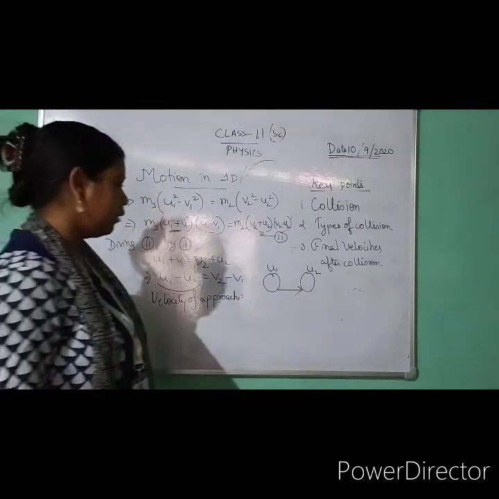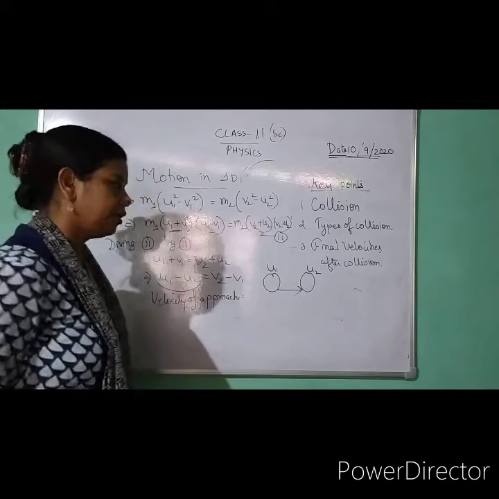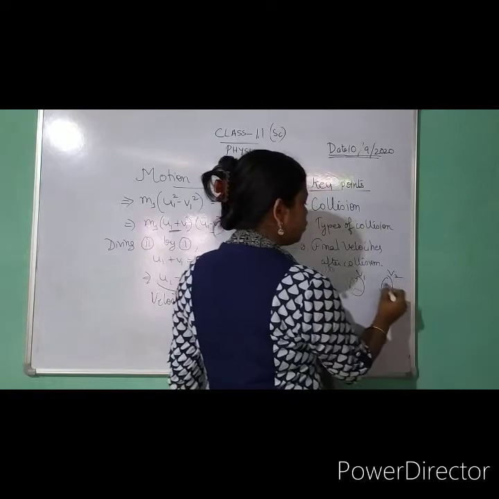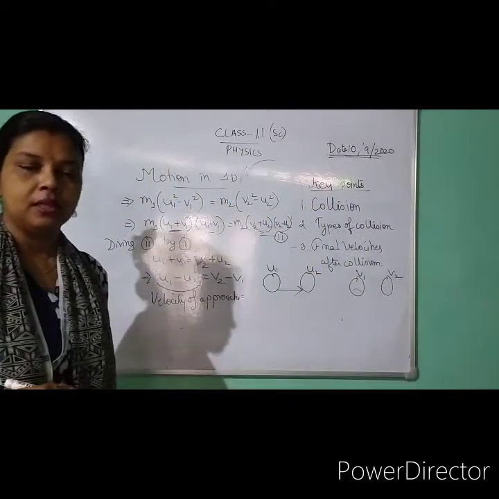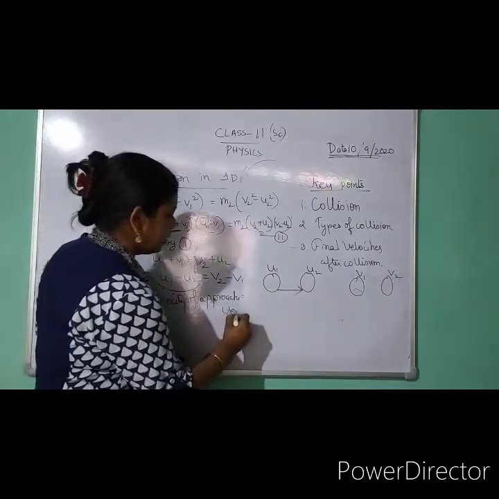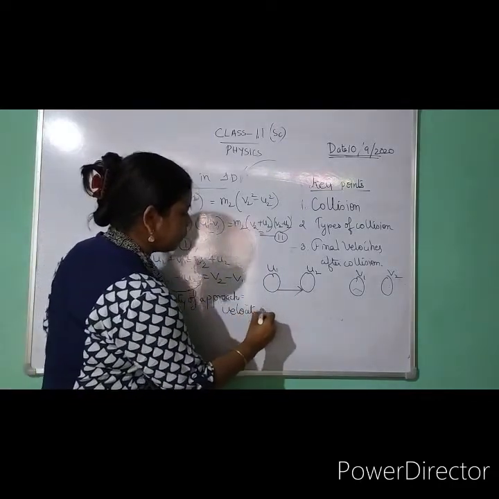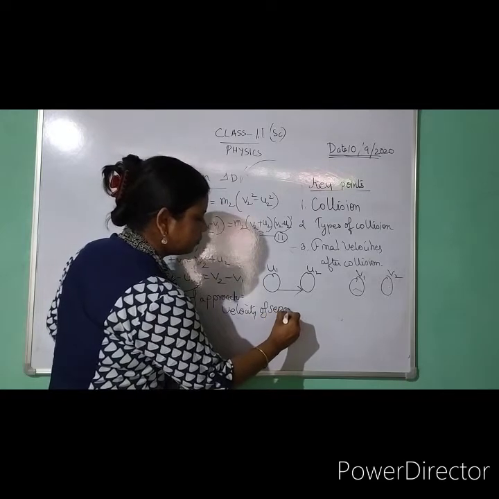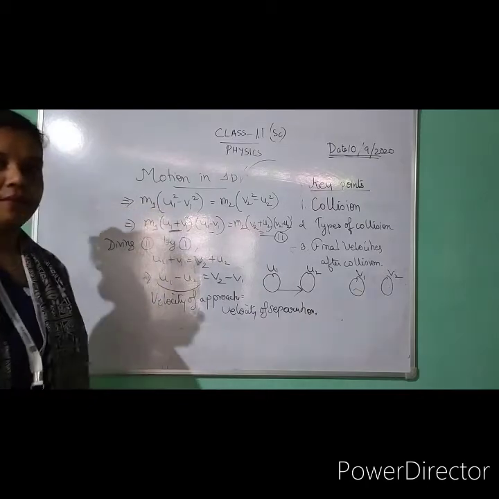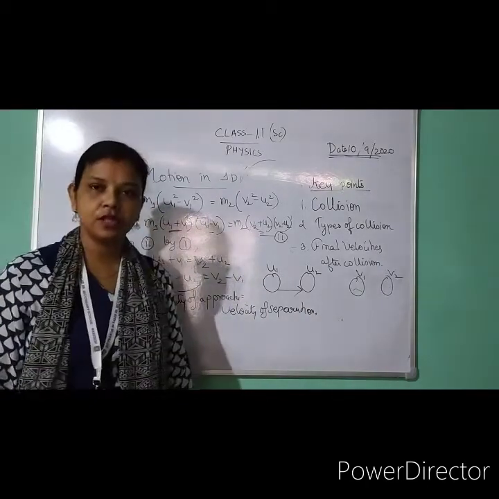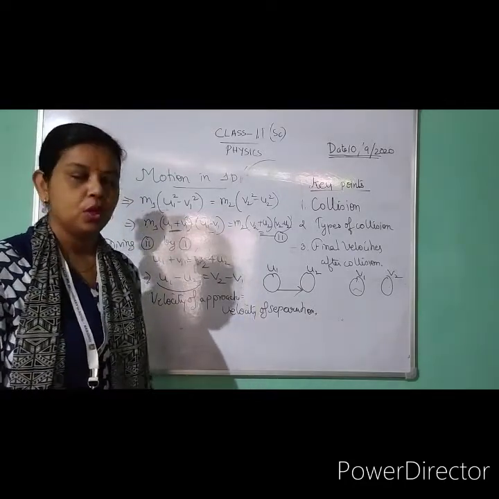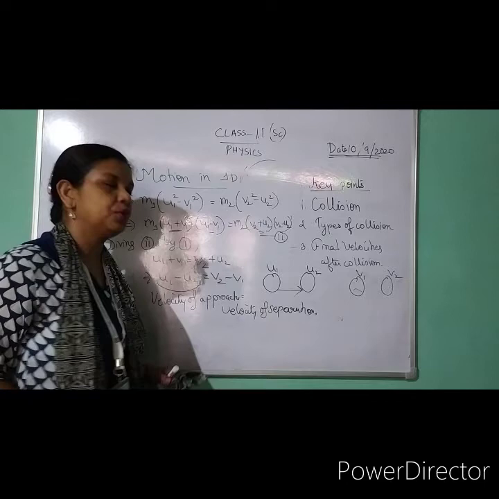The other one, when I look into the figure where I have drawn, this is my v1, this is my v2. So v2 minus v1, I have written that v2 is going away from it. So I will write this as velocity of separation. So in your exam, it comes: prove that the velocity of approach is equal to velocity of separation in case of an elastic one-dimensional collision. So this entire derivation you have to do.